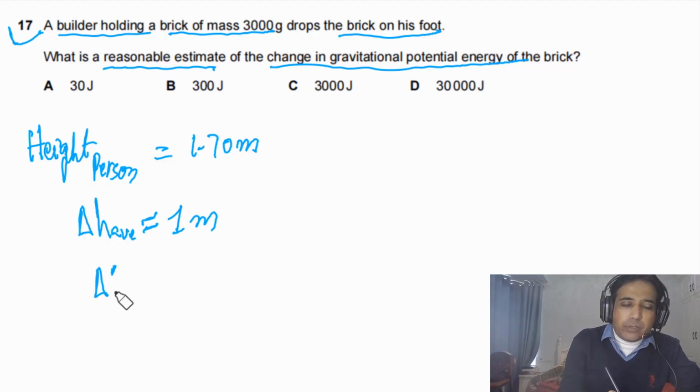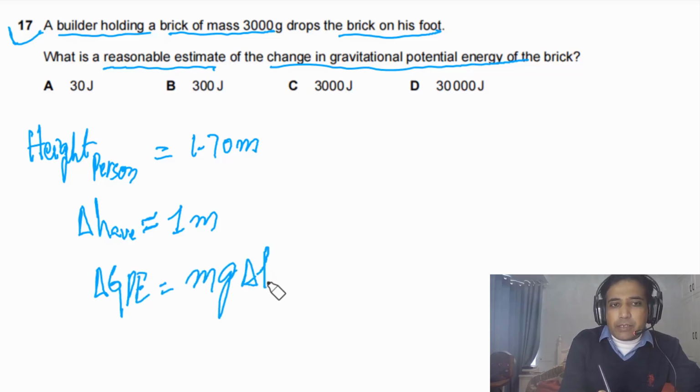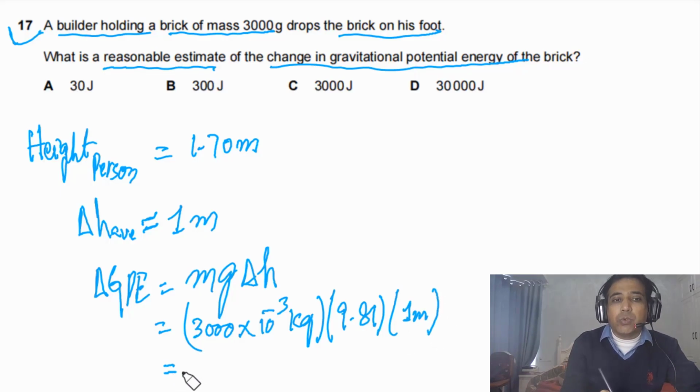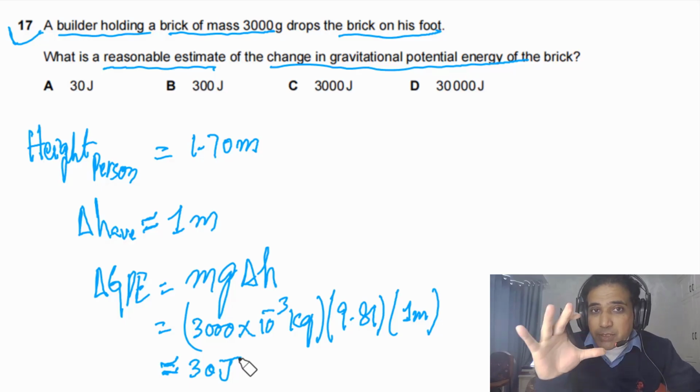So we can calculate the change in GPE now. That will be equal to mg delta H. Mass of the brick is given, that is 300 grams. So that is 300 times 10 to minus 3. You have to convert this into kgs and multiply by 9.81, and the change in height approximately we have said is about 1 meter. So the final answer will be about 30 joules. This is a reasonable estimate.